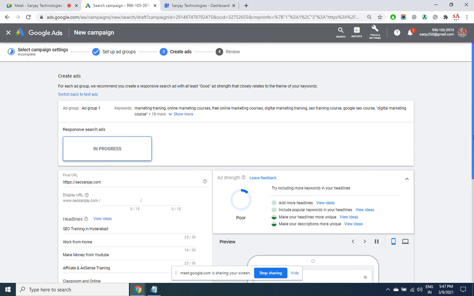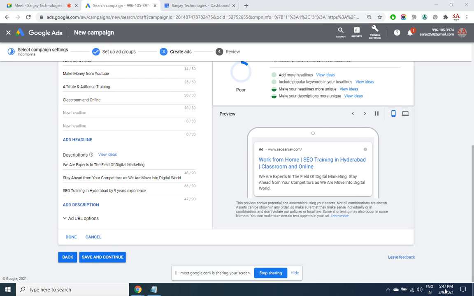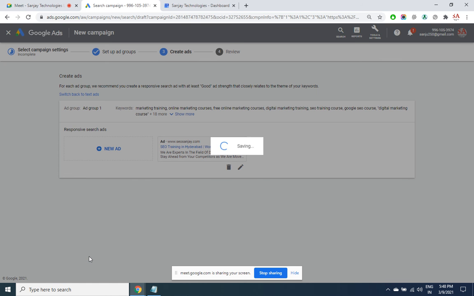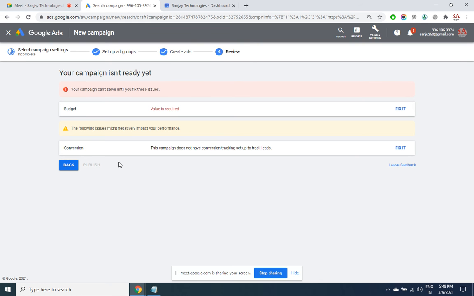Now we know how to create an ad. This process we have already seen. That's it. You can create multiple varieties of that. Budget is required. Conversion will need to be created.